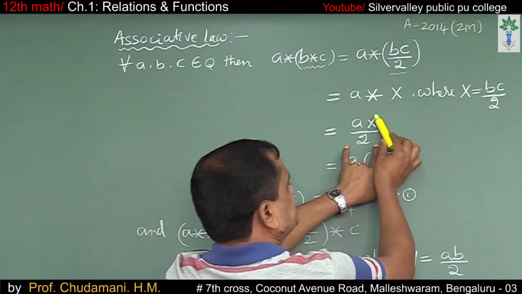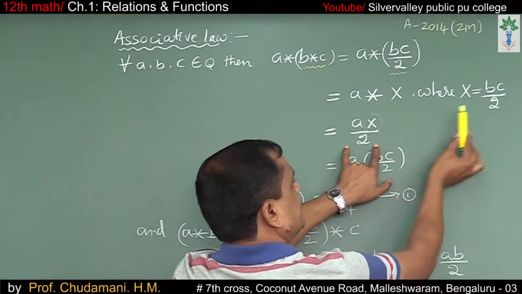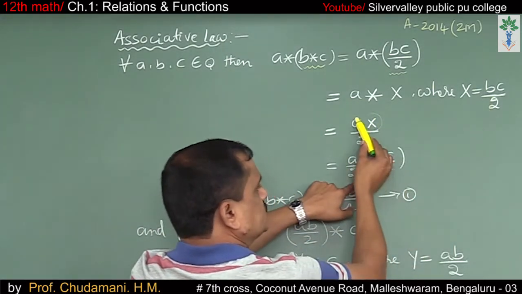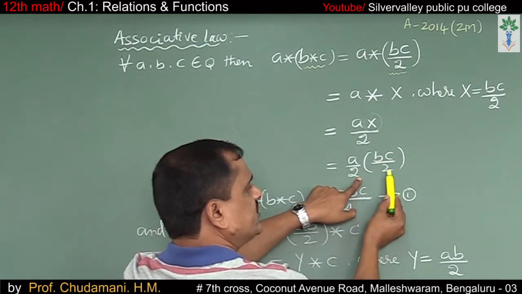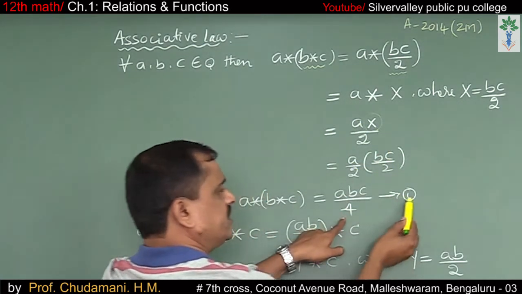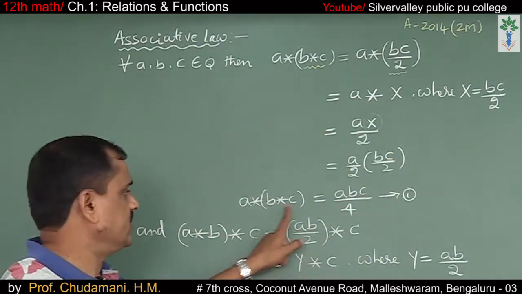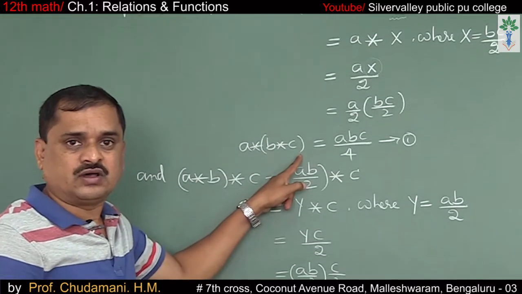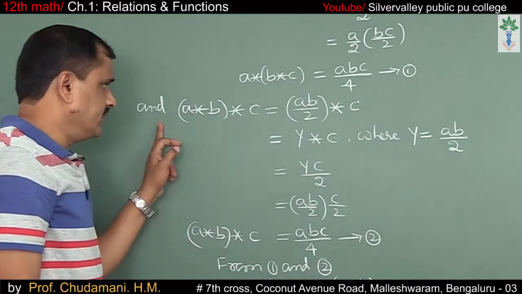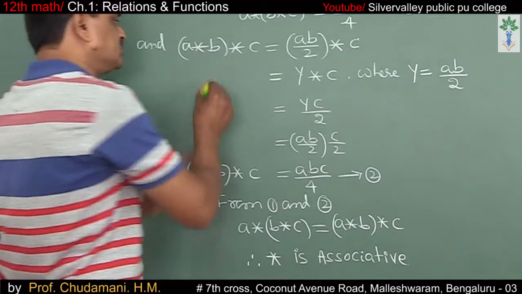But what is x actually? x is bc divided by 2. So a by 2 into bc by 2 means abc divided by 4. Say this is equation 1, the value of a star b star c. And now a star b star c.